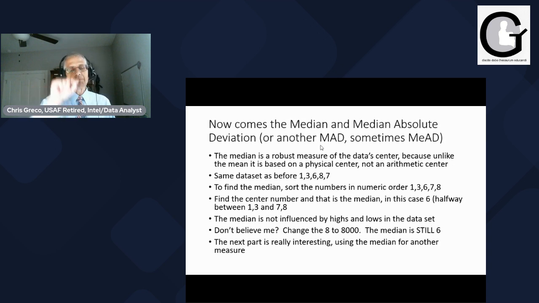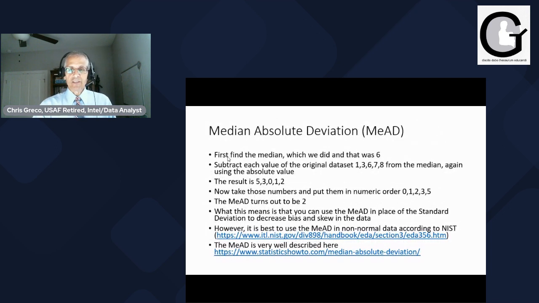So now we take the median and we use it for another measure called the median absolute deviation. You first find the median, as we did. We know it's 6. You subtract each value in the original data set from the median, again using the absolute value. So now the result is, interestingly enough, 5, 3, 0, 1, 2. You put those numbers in numerical order: 0, 1, 2, 3, 5. The MAD, the median absolute deviation, turns out to be 2.